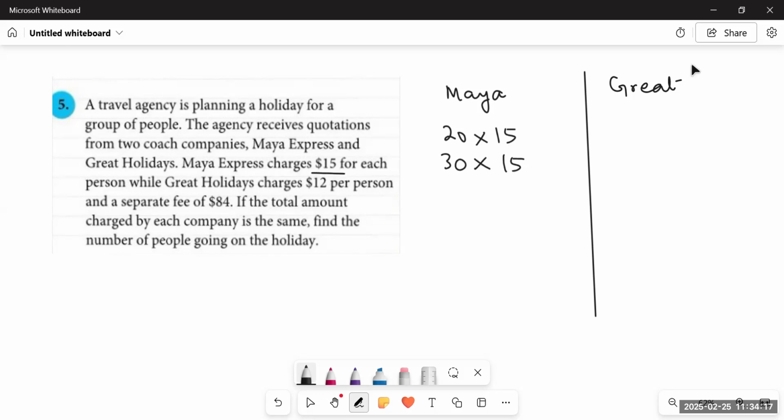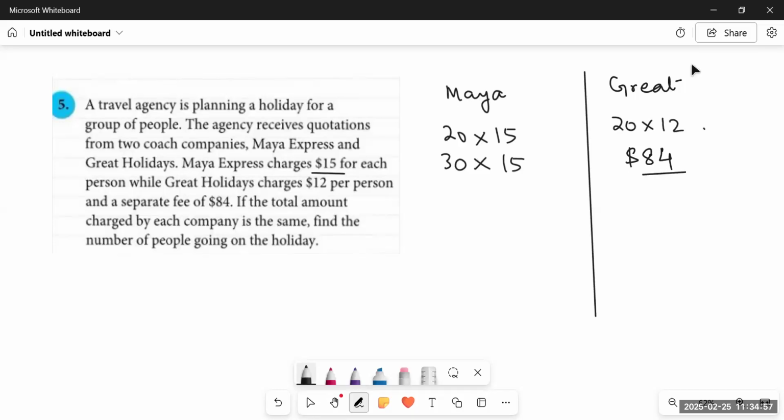And on the other hand, Great Holidays are saying that they charge $12 per person. That is, if you have 20 people, they will charge $12 per person, $3 less than Maya Express. But they also charge a separate fee. They have a constant fee of $84. That is, whatever number of people you are having, they will charge $84 as a constant. There is no constant charge for Maya Express, but for Great Holidays, the per person charge is quite less than that of Maya Express, but there is a fixed charge as well.